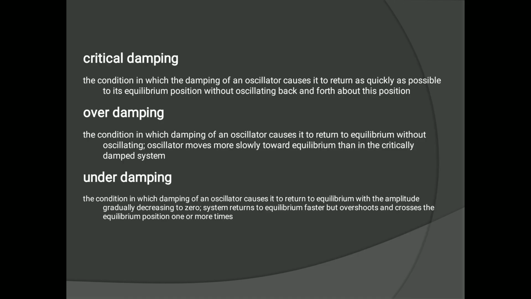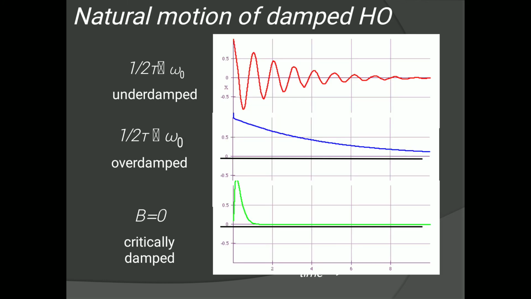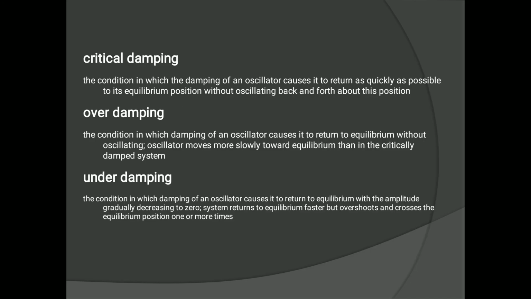Okay. See here, critical damping is the condition in which the damping of an oscillator causes it to return as quickly as possible to its equilibrium position without oscillating back and forth about this position. This is critical damping that we have seen in the third diagram. You can see the third graph, how an oscillator comes to equilibrium position in the shortest time without overshooting.